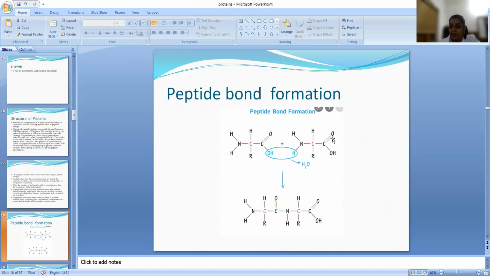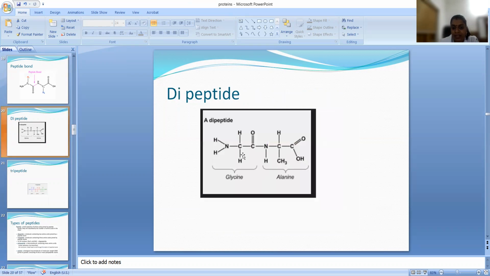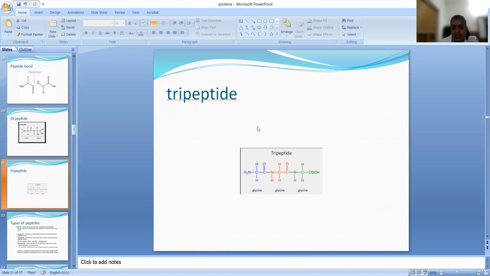So when two amino acids combine, the OH of the acid and the H of the NH2 group are removed as water, and the C double bond O, NH bond forms, and that bond is called a peptide bond. Since this is formed by two amino acids, it is called a dipeptide. If there are only two amino acids in the peptide, it is called a dipeptide.